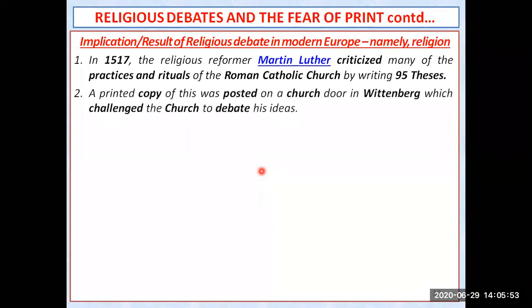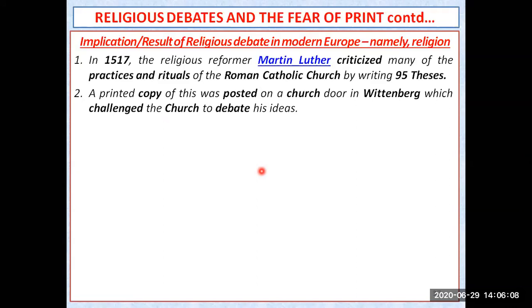A printed copy of this was also posted on a church door. चर्च के डोर में उन्होंने प्रिंटेड कॉपी लगा दिया था वो 95 thesis का. And where is that particular church? In Wittenberg, which challenged the church to debate his ideas.